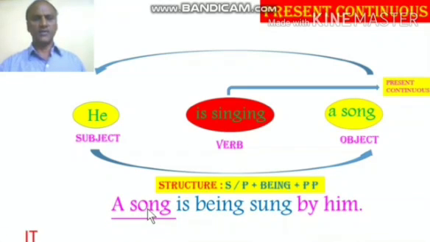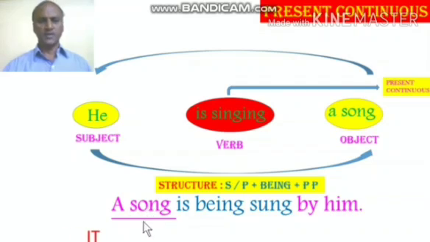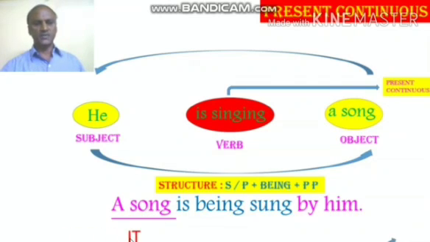A song, again, when we reduce it into the personal number, it becomes it, a third person singular. So the verb has to be in singular. Then being as given in the structure we have to use. Finally, the past participle of the verb sing is sung. Sing, sang, sung. So the answer is a song is being sung by him.